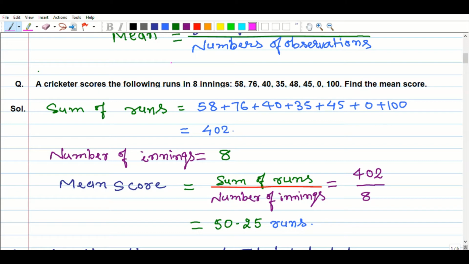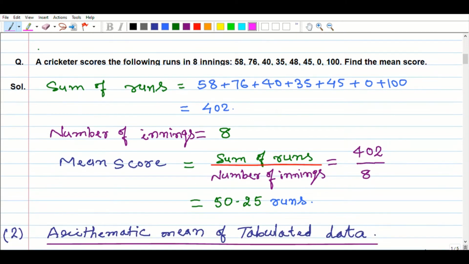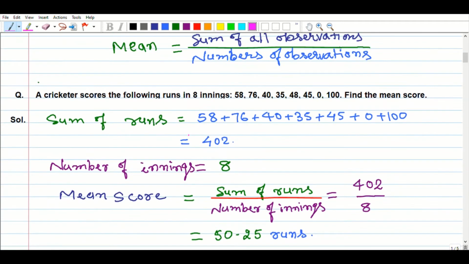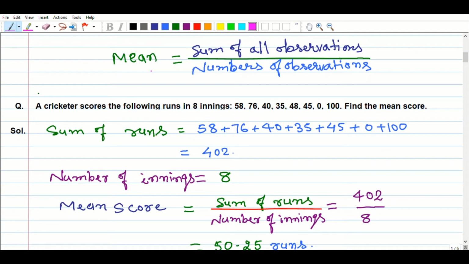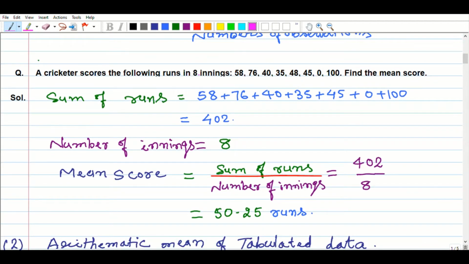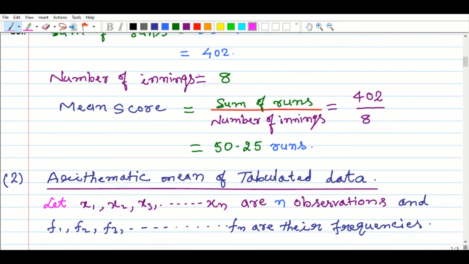Mean means average. The cricketer scored different runs in 8 innings. So what is the cricketer's score? The average, that is 50.25 runs. Now let's see, this was applied here for ungrouped data. Now we are going to apply it for tabulated data. We are going to find the arithmetic mean of tabulated data.